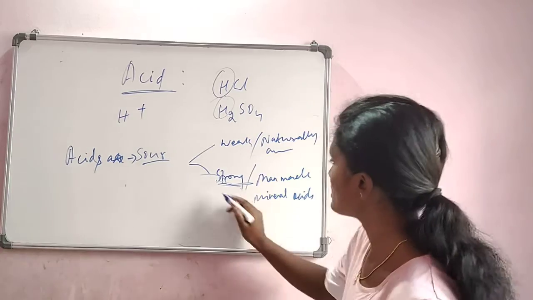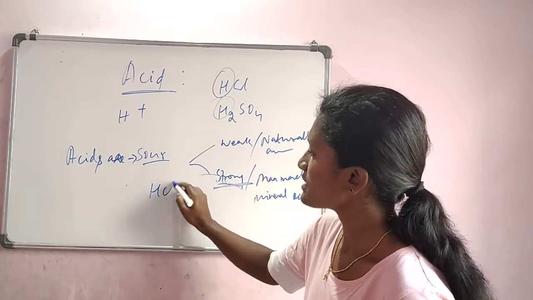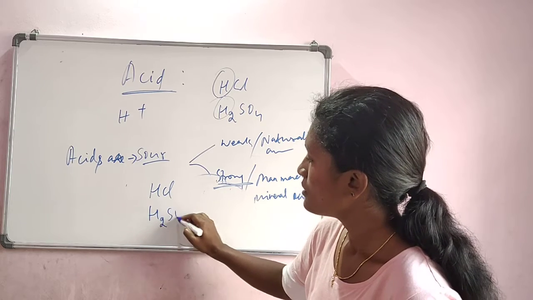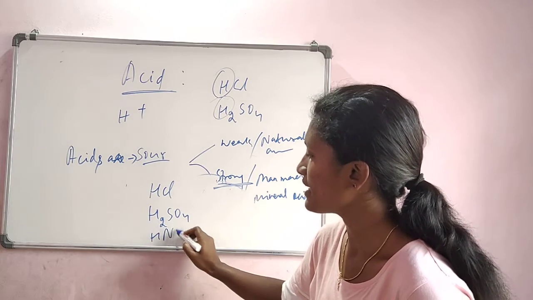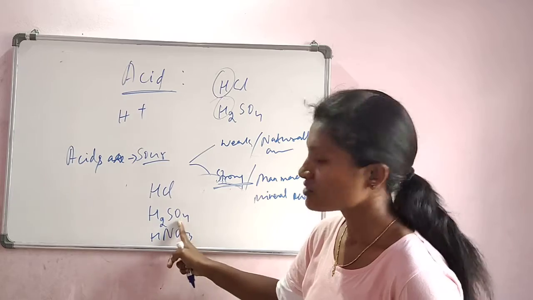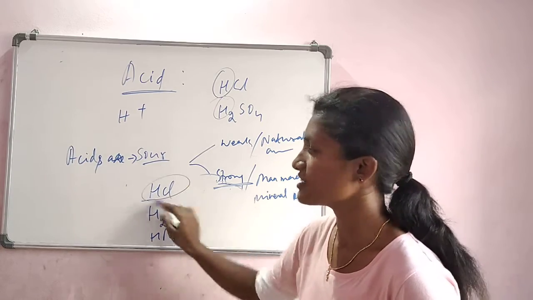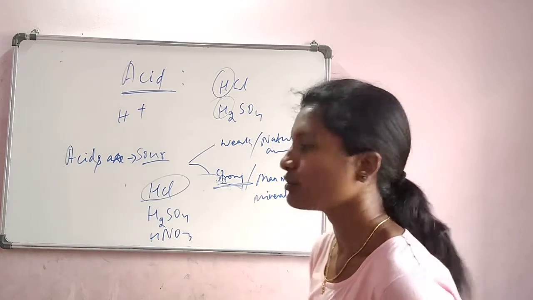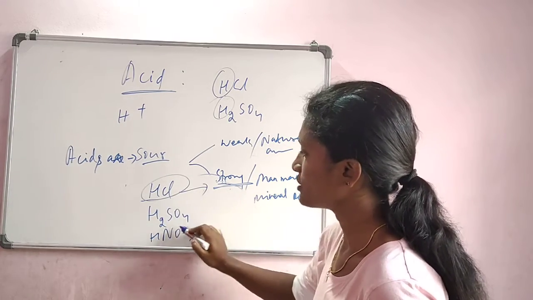Then, talking about the strong acids. Very commonly used acids are hydrochloric acid, sulfuric acid, nitric acid. Hydrochloric acid is present in our stomach itself, which is helpful in breaking down food, for chemical digestion.